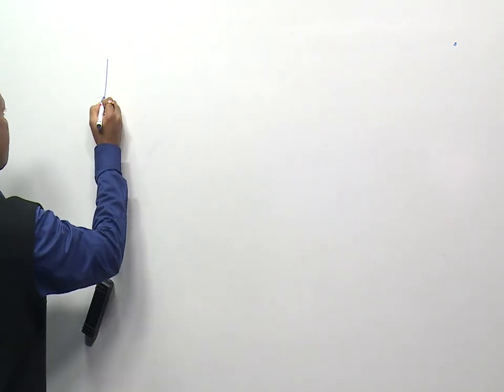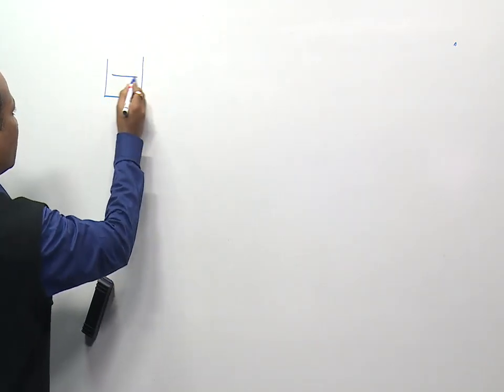Question number 9 is from the liquid solution chapter. Now this question says 18 gram glucose is added to 178.2 gram water. The vapor pressure of water in torr for this aqueous solution is. We have to identify the vapor pressure of an aqueous solution. To do that, we can visualize.